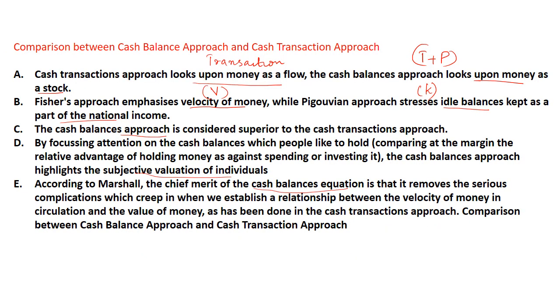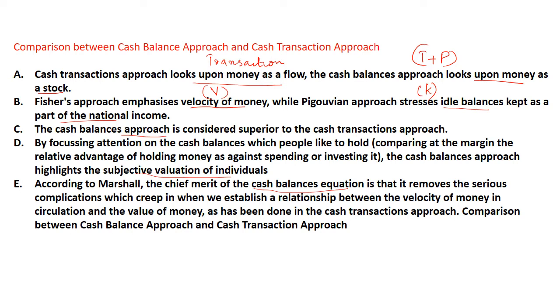Now we are going to discuss the comparison between the cash balance approach and the cash transaction approach. The first difference is that the cash transaction approach looks upon money as a flow, while the cash balance approach looks at money as a stock. Like I told, here it is only for the transaction, here transaction plus precautionary, clear.